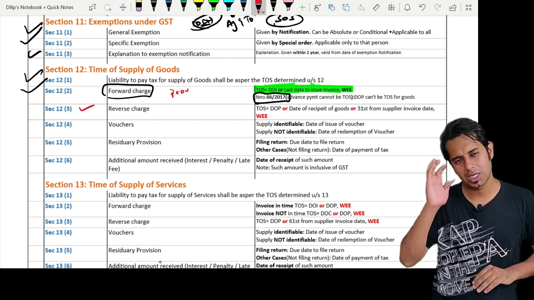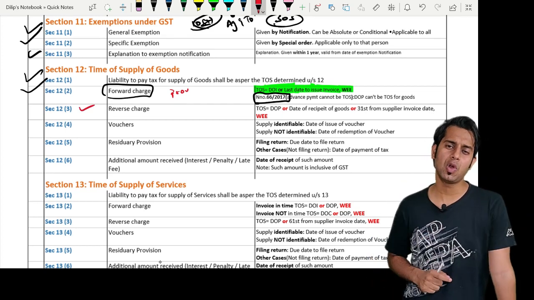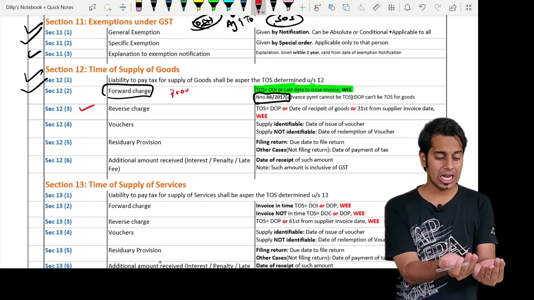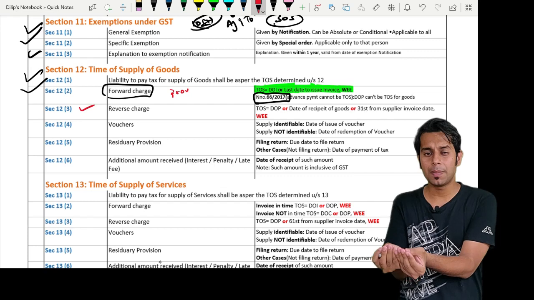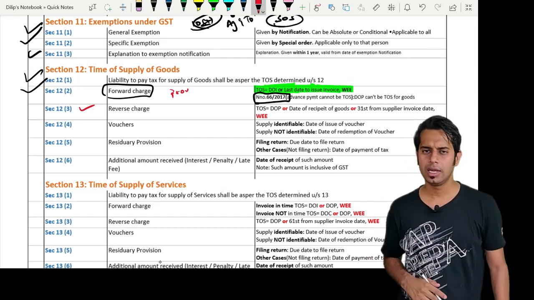Then section 12 subsection 3. Section 12 subsection 3 talks about time of supply of goods in case of reverse charge. The time of supply of goods in case of reverse charge is date of receipt of goods, date of making the payment, or 31 days from the date of supplier invoice, whichever is earlier.